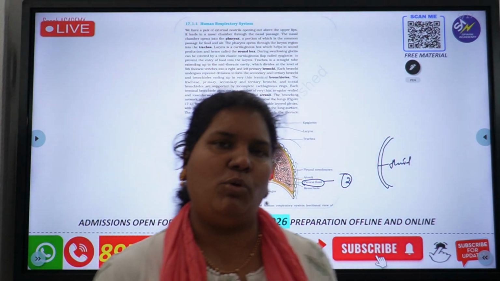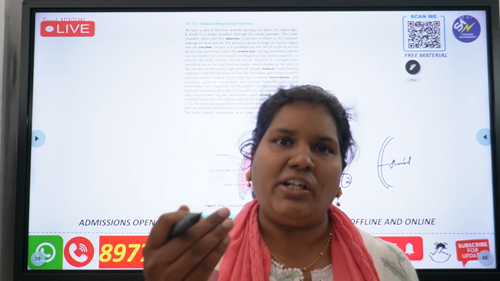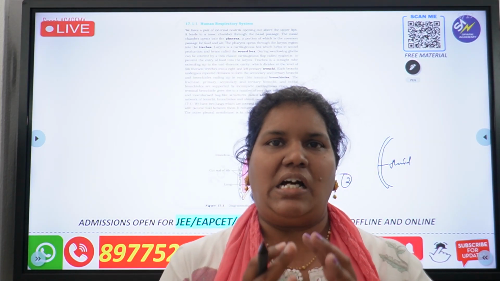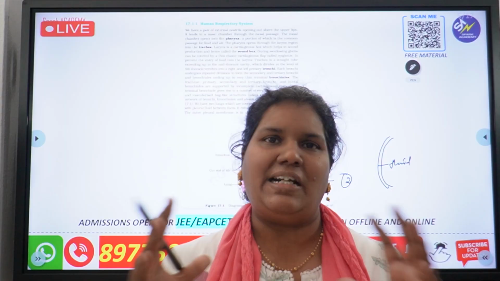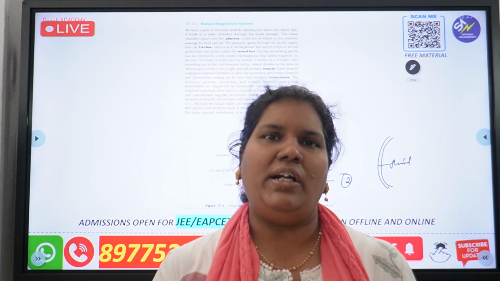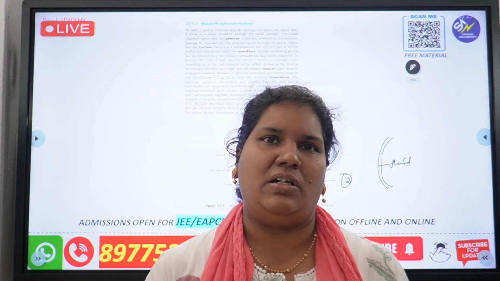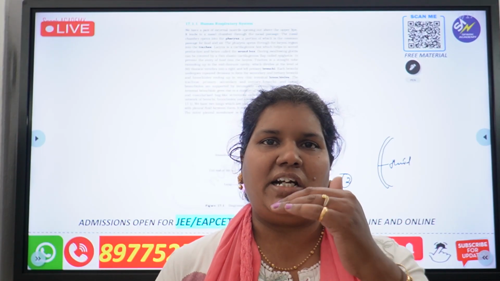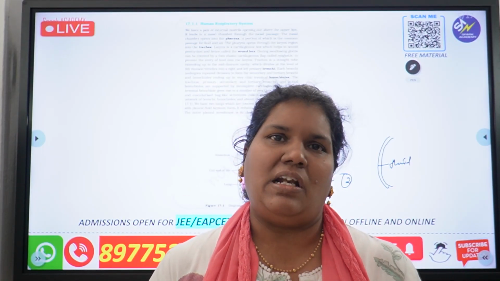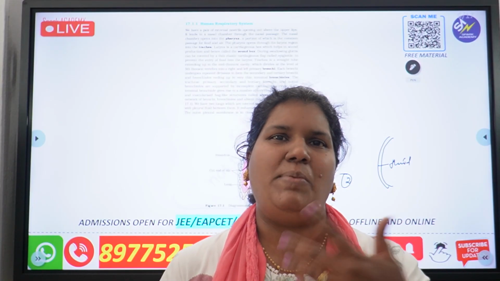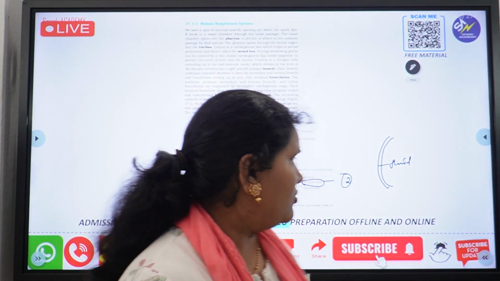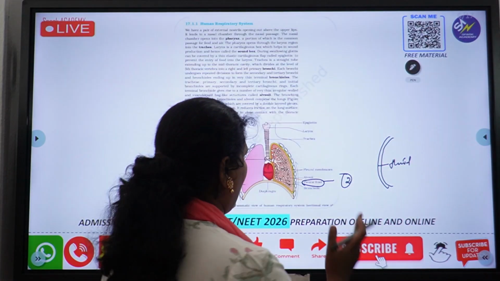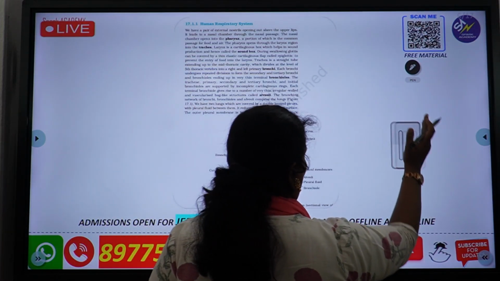What is the function of pleural fluid? Pleural fluid reduces friction. When the lungs are expanding, contracting and relaxing, this fluid protects the lungs from external damage. Basically, it reduces friction and protects the lungs from any kind of injury, whether outside or inside. So those are the pleural fluid and its function.